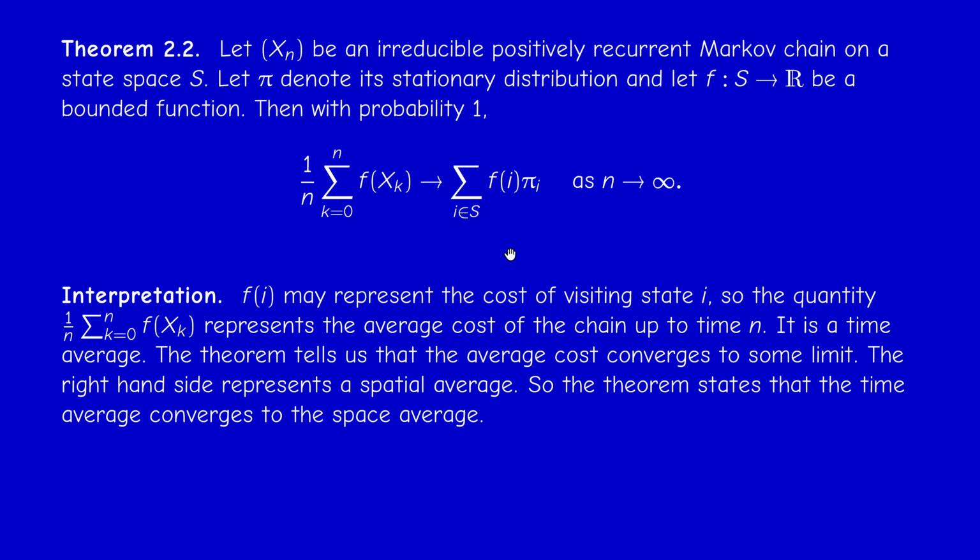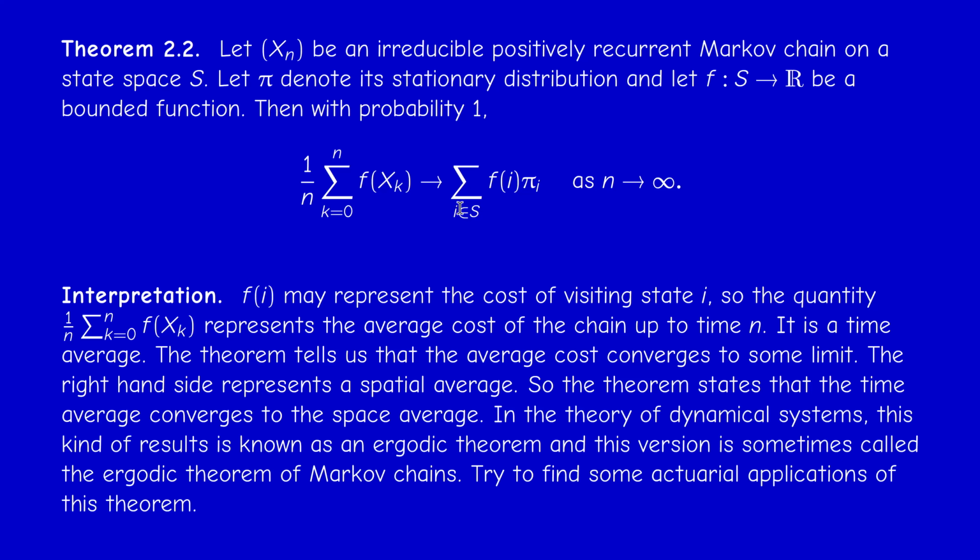And in the theory of dynamical systems, this kind of theorem is called an ergodic theorem. So sometimes you will see this result stated under the heading ergodic theorem, because there is a vast branch of mathematics called dynamical systems, where topology mixes with probability, and we have such kinds of ergodic theorems. You may see this powerful theorem sometimes.